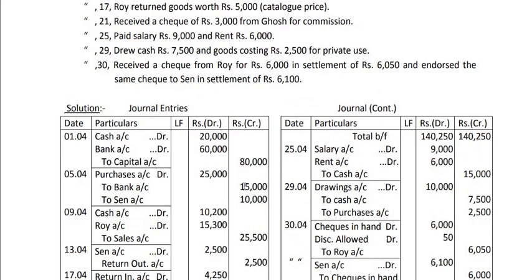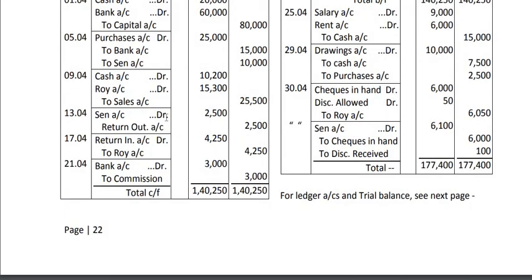So the entry will be Sen account debit to return outward account 2,500. How did this come? 3,000 minus 16.67%. 16.67% is actually 1/6. So 1/6 of 3,000 is 500. So the net is 2,500. 3,000 minus 500 is 2,500. Okay, Sen account debit to return outward on 13th April.